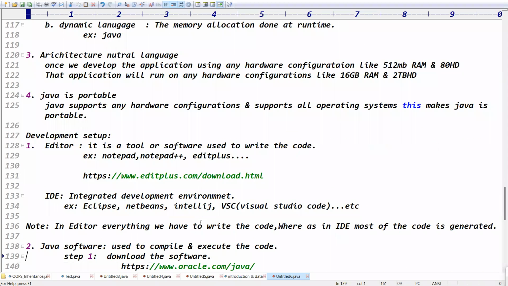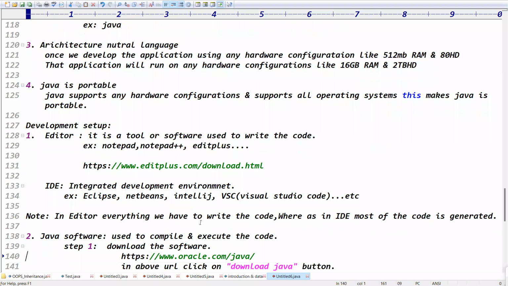Development setup in your system. In total, how many software are required here? Two software are required. One is editor software. An editor is a tool or software used to write the code. IDE means integrated development environment. Eclipse and NetBeans are IDEs. But in the initial classes it is better to go with editors, because with editors we have to write all the code, whereas in an IDE most of the code is generated, right?